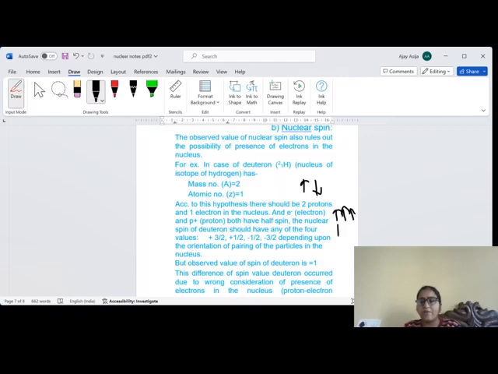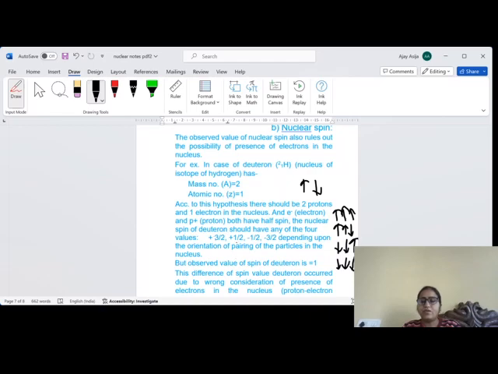If two have positive spin, up arrow, and one has negative spin, so plus half and minus half, it will come out plus half. If two have downward spin and one has up spin, then minus half will result. And if all three particles have down spin, then minus 3 by 2 will be the resulting spin.